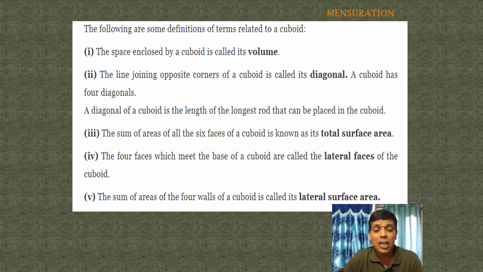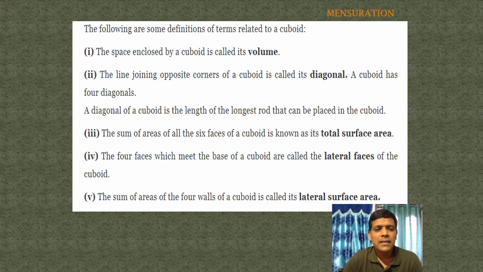Diagonal means the line joining opposite corners of a cuboid. The diagonal of a cuboid is the length of the longest rod that can be placed in the cuboid. It's an important point. So for example, in a cuboid, the length of the longest rod is called the diagonal of the cuboid.